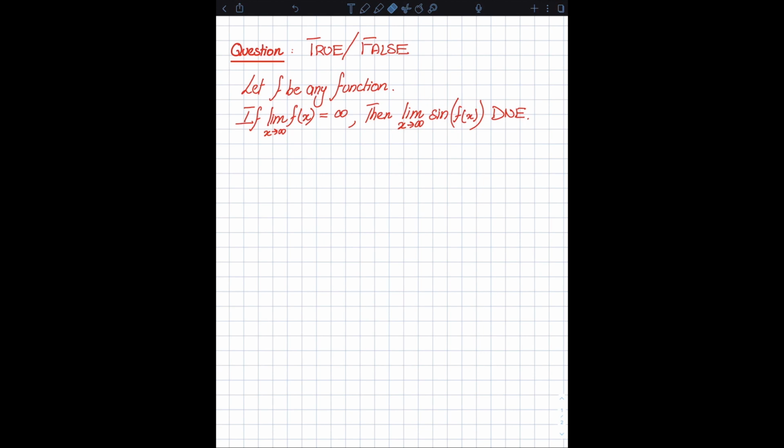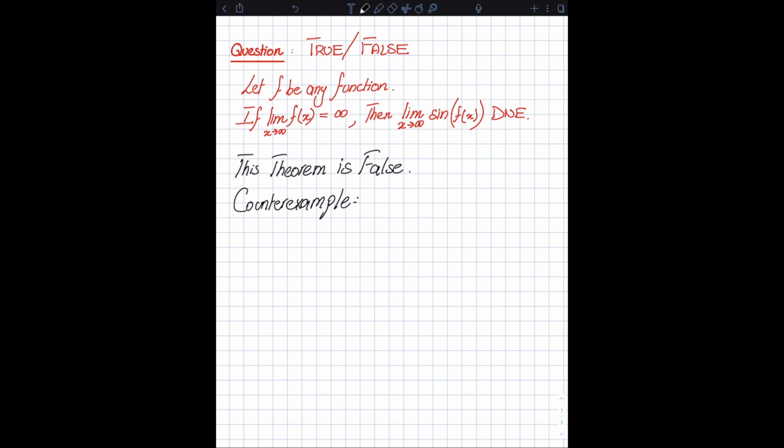In this case, in fact, this theorem is false. There is a function for which limit as x approaches infinity of f of x is infinity, but limit as x approaches infinity of sine of f of x also exists. So let me give you one function that will serve as a counterexample. So first of all, this theorem is false. So a counterexample in this case.